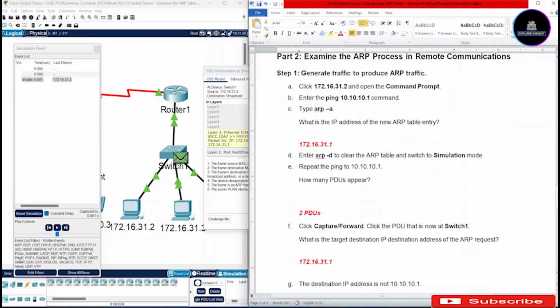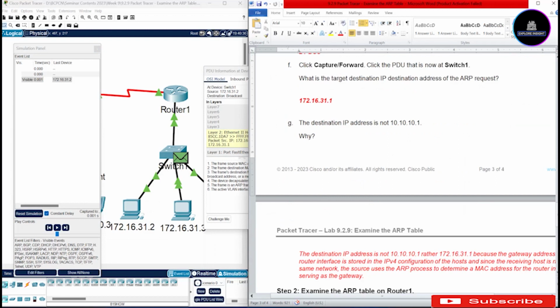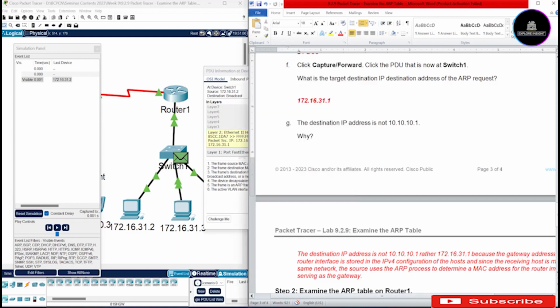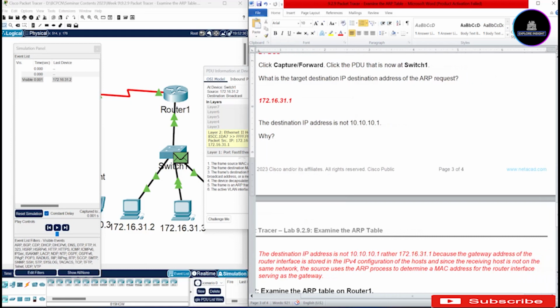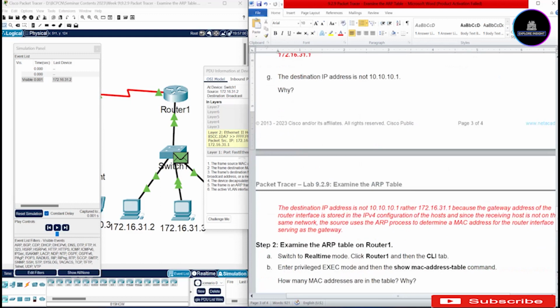Now we are asked why the destination IP address is not 10.10.10.1. Rather, as you can see here, it was 172.16.31.1, because the gateway address of the router interface is stored in the IP version 4 configuration of the host. Since the receiving host is not in the same network, the host uses the ARP process to determine a MAC address for the router interface, serving as the gateway. Okay, so let's go to step 2.